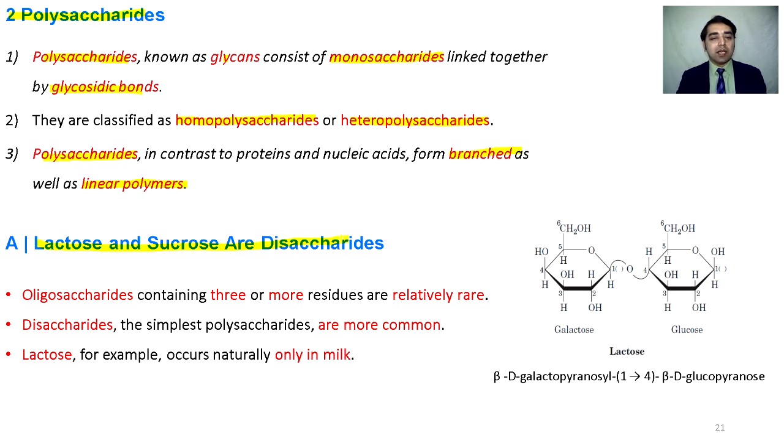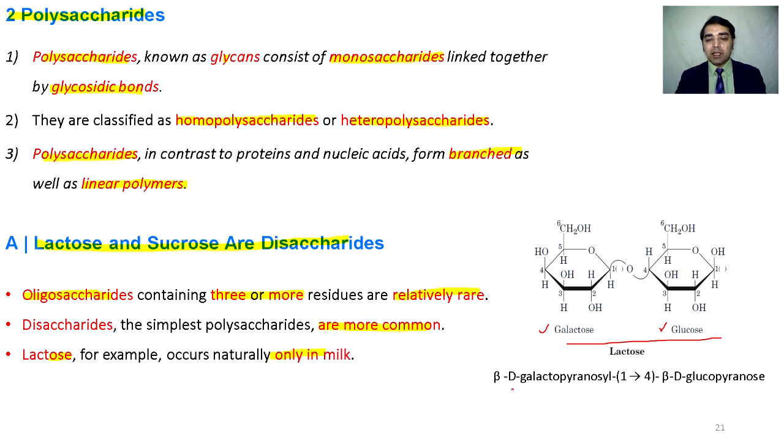Lactose and sucrose are disaccharides. Oligosaccharides containing 3 or more monosaccharides are found rarely in nature, whereas the disaccharides are more common. Lactose, for example, is present only in milk. This is the structural formula of lactose. Lactose is made by joining one galactose and one glucose through a 1,4 glycosidic bond.